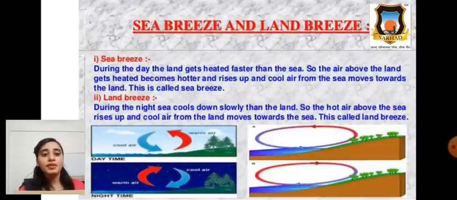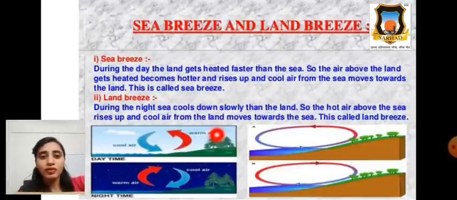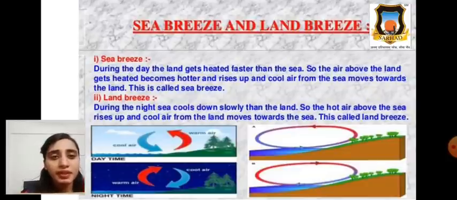Air above the land gets heated, becomes hotter, and rises up, and cool air from the sea moves towards the land. See in this figure, daytime: cool air comes from the sea towards the land and warm air from land towards the sea. This is called sea breeze.